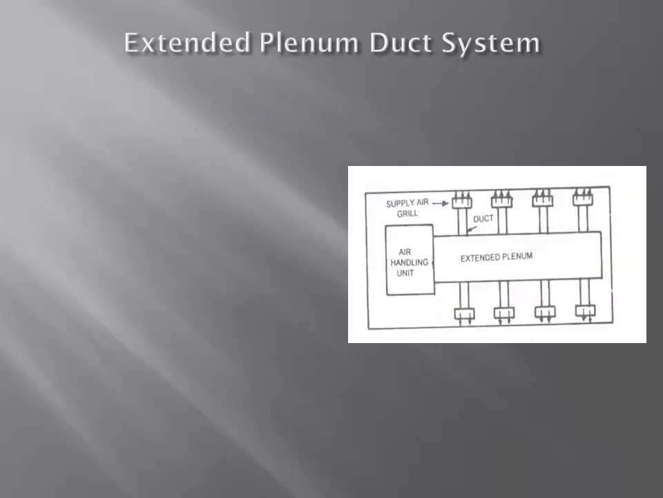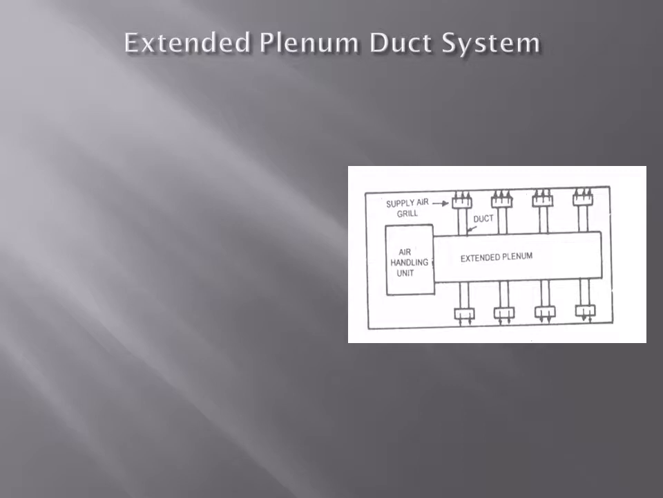Next one is the extended plenum duct system. So a plenum is an air container at above atmospheric pressure. In this system the plenum is extended on one or both sides of the air handling unit. So we are extending the plenum, which is an air container at high pressure, more than atmospheric. That plenum we are extending on one side or both sides. Here we are extending on one side, we can see. So from the air handling unit we are extending the air plenum.